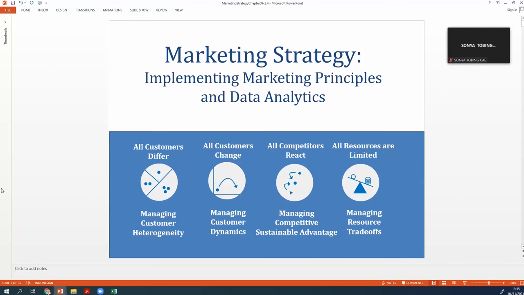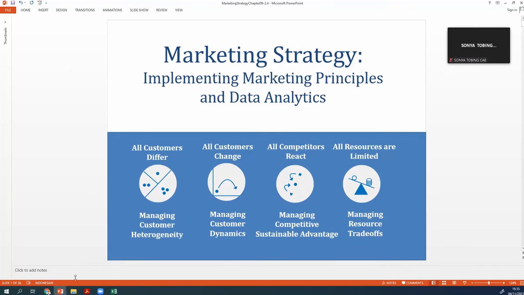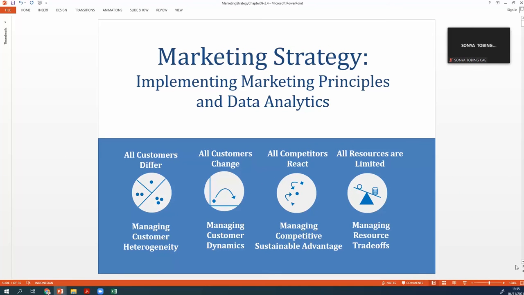On the book Marketing Strategy by Palmatier. Marketing strategy: implementing marketing principles and data analytics. How to implement the marketing principles and data analytics.